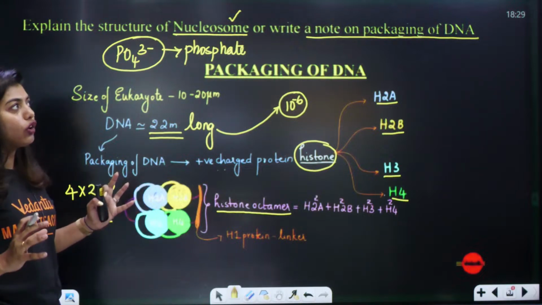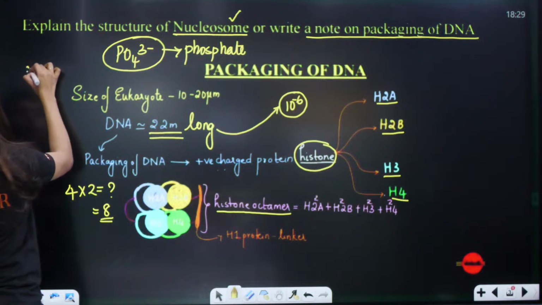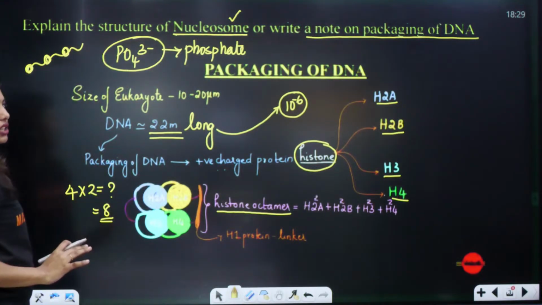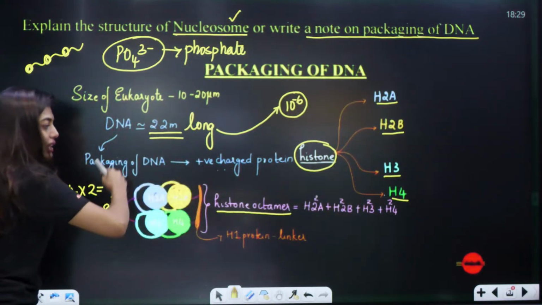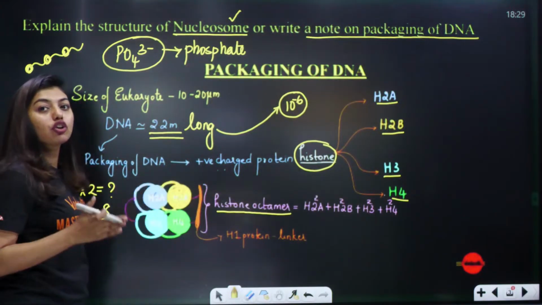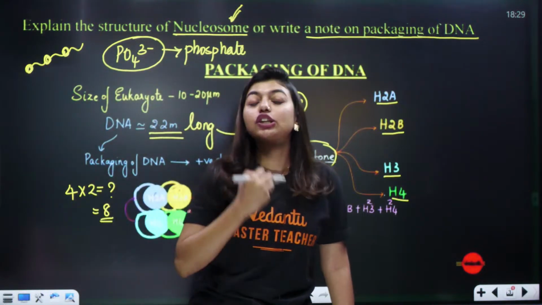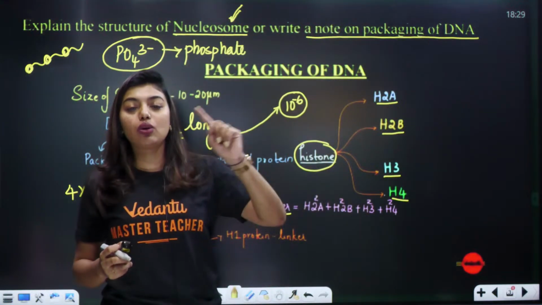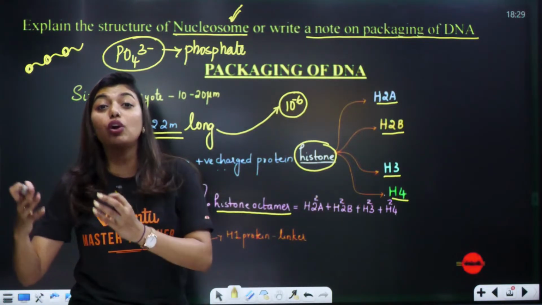Understood? Now think of it, when we are making a chain, have you seen how the chain will look? One bead will be there, then thread, one bead, thread. The same way this also will happen, students. Around this histone octamer, the DNA will go around. And histone octamer plus DNA, we will call a nucleosome. So we got the first answer, what is a nucleosome? A nucleosome is when DNA winds around a histone octamer. Very good.